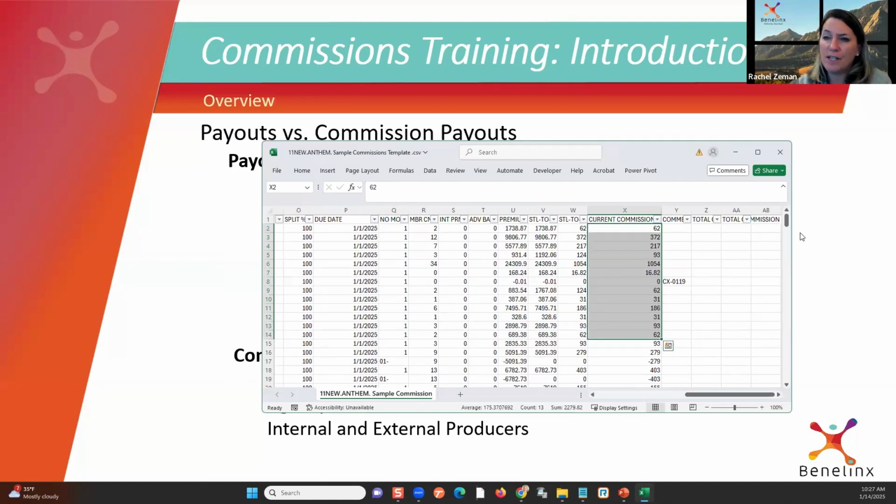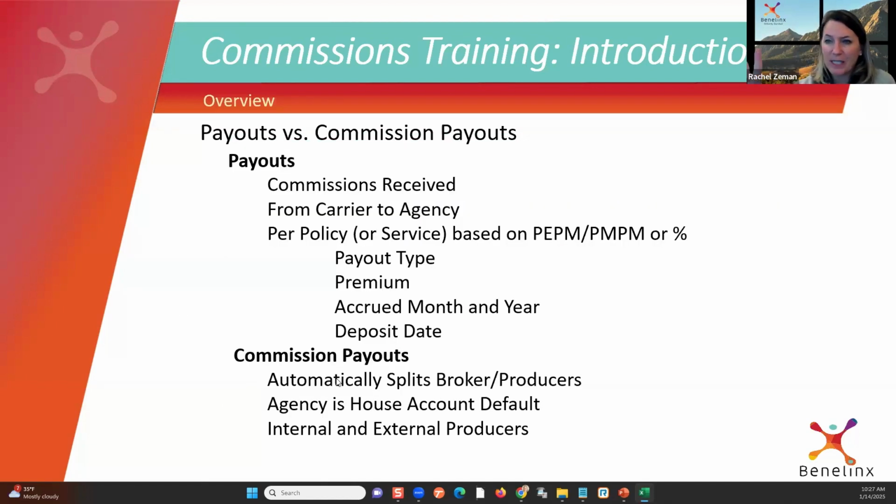Commission payouts, for now at least, is what the producers get. So that's what splits. Okay, the house always gets the default. If I don't have any producers, I'm paying. And if I'm an agency owner, I don't have to pay myself, right? We probably don't, unless there's some reason that you want to split out what the house gets versus what you get. For most small agencies, you don't do that. I never did that. Okay, so if that's the case, I don't have to build a commission and assign any particular person to all my accounts and all my policies because everything goes to the house, which is fine. And we don't have to create those records because the system automatically does that.